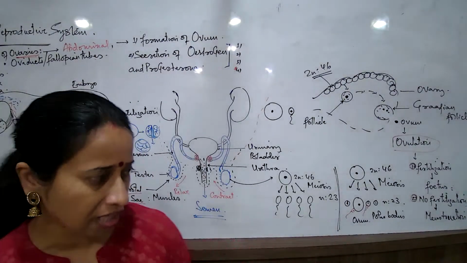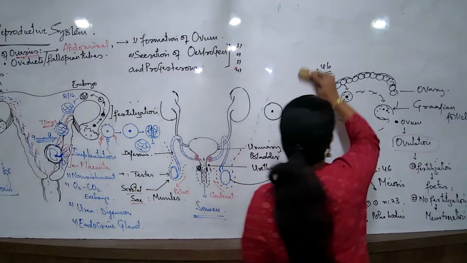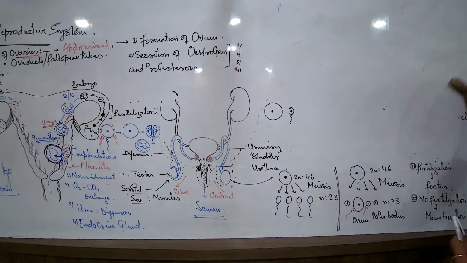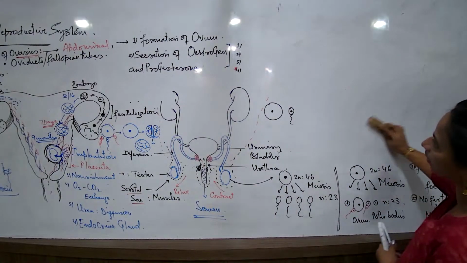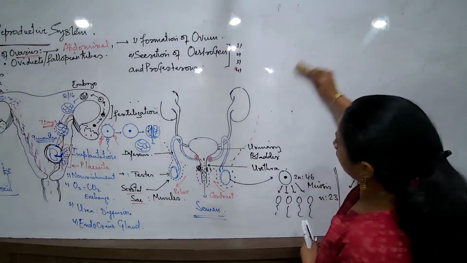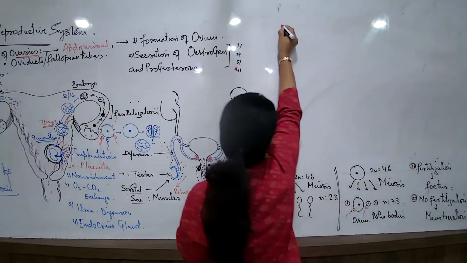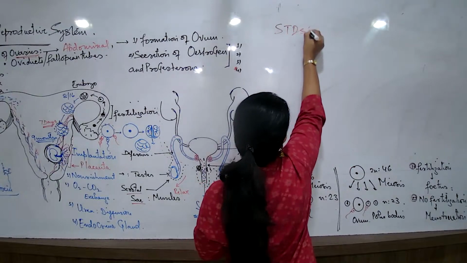So what are some of the infections that we should really be aware about? We are talking about some common viral and bacterial infections. Those are known as STDs.